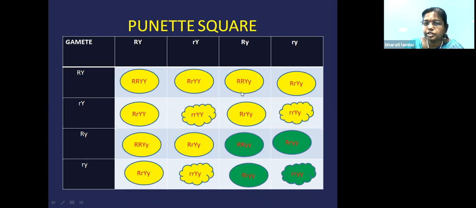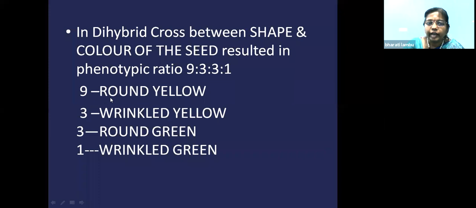So this is the phenotypic ratio. If you see the phenotypic ratio: 9 round yellow, 3 wrinkled yellow, 3 round green, 1 wrinkled green. This is the phenotypic ratio, the external appearance of the seed. Round yellow and wrinkled green are parental combinations, and you obtain non-parental combinations, that is new combinations: wrinkled yellow and round green.